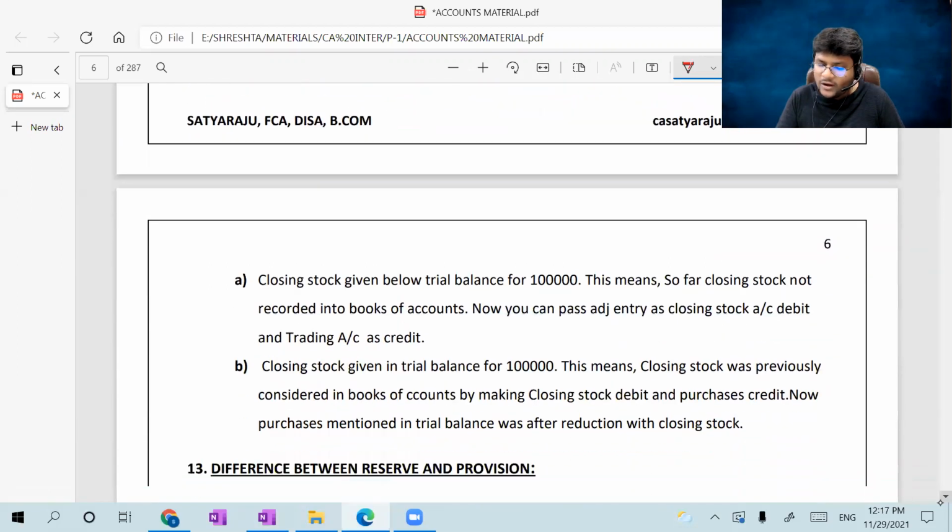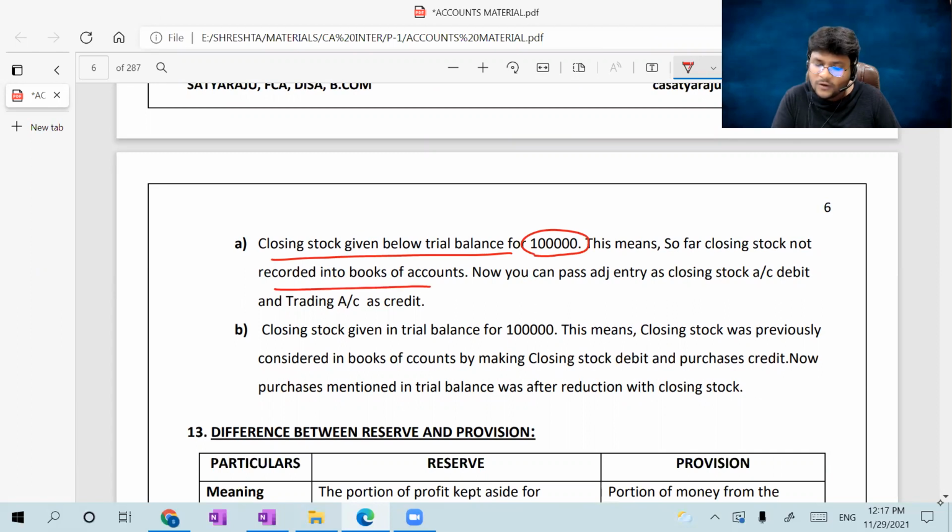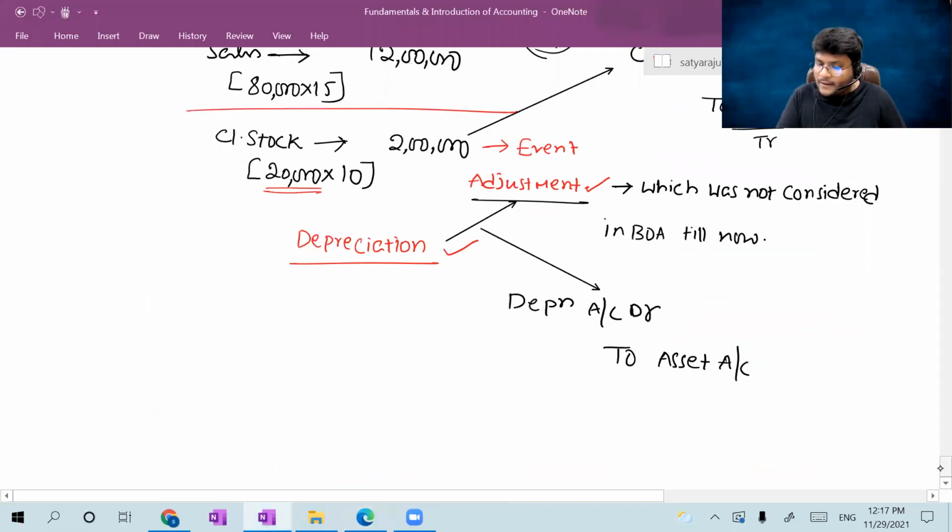The same story I already discussed. Point number A, closing stock given below trial balance for rupees 1 lakh. This means so far closing stock not recorded into books of accounts. Now you can pass the adjustment entry as closing stock account debit and trading account as credit, trading or P&L account, whatever the case may be. Now one more thing I'm going to discuss before discussing point number B. Please concentrate. If closing stock is given as an adjustment, what is the journal entry? I already discussed, right?